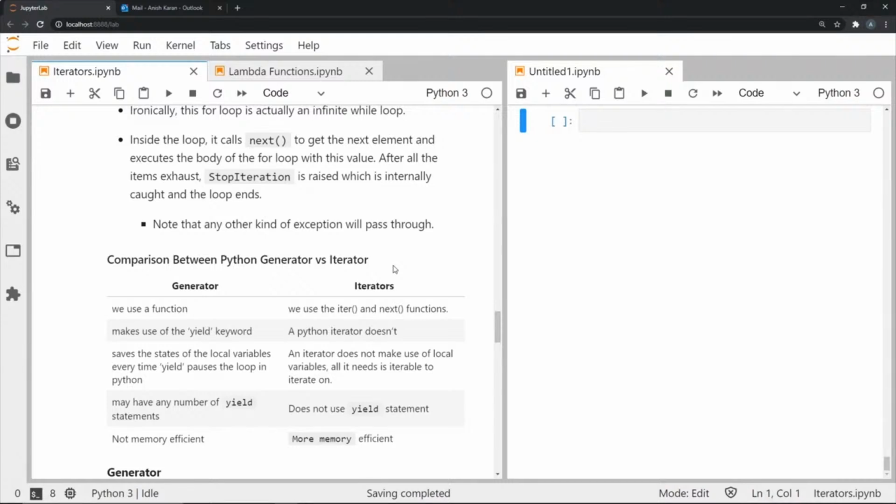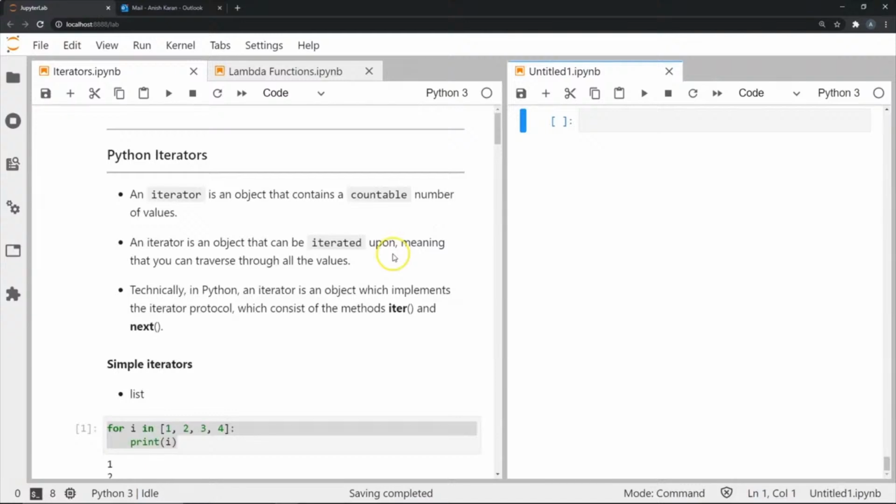We may use any number of yield statements in generators, and we do not use yield statements in iterators. Generators are not memory efficient, whereas iterators are very memory efficient. So this is a basic comparison between generators and iterators. So this was it for our introduction into iterators in Python.